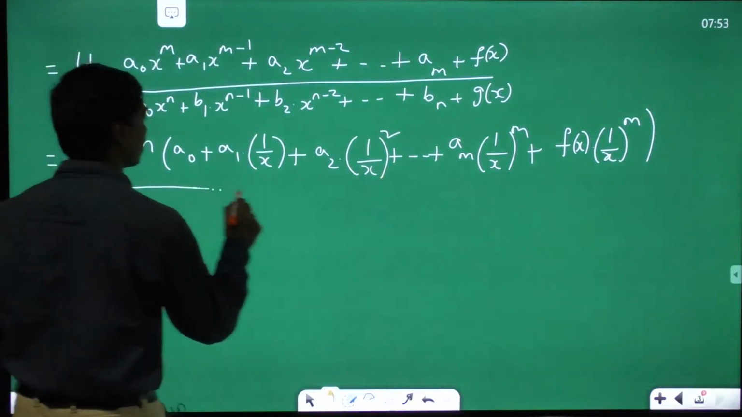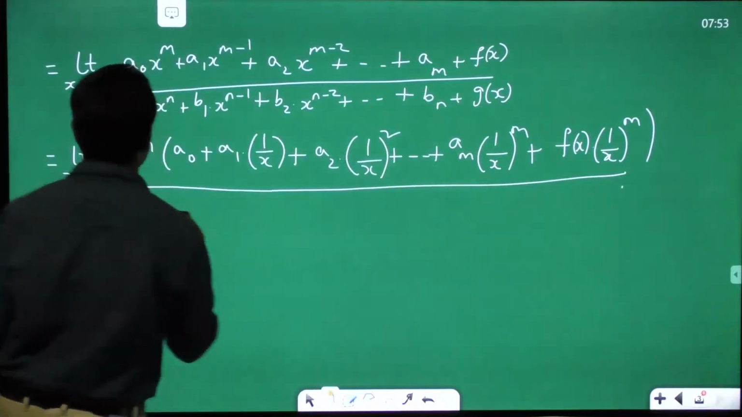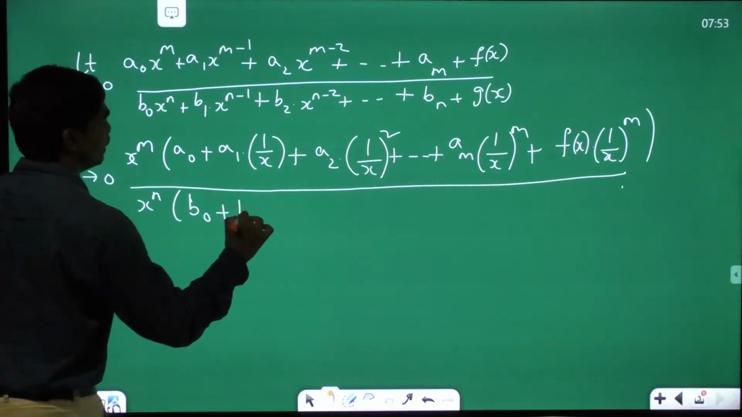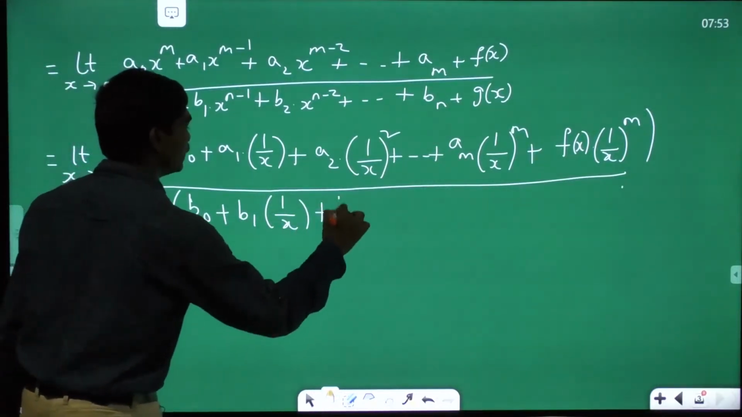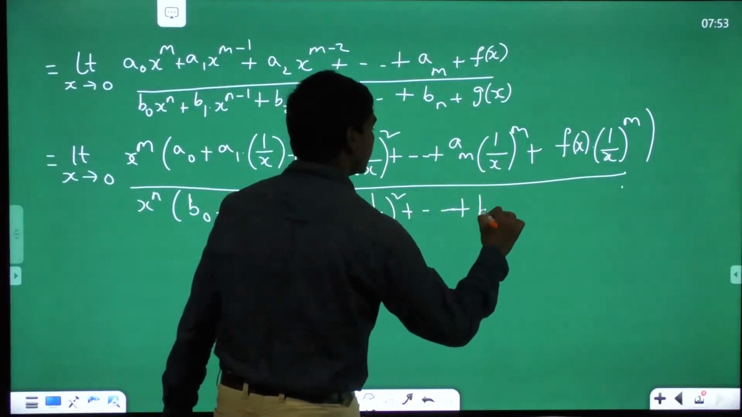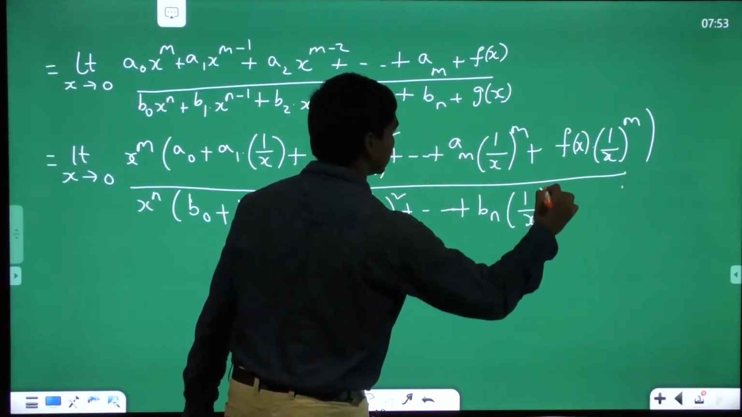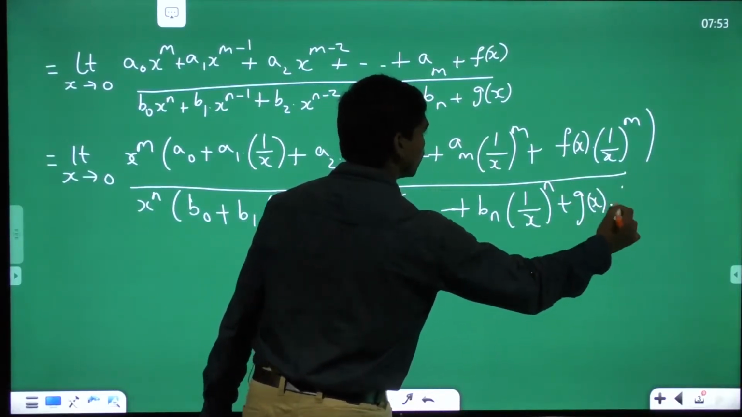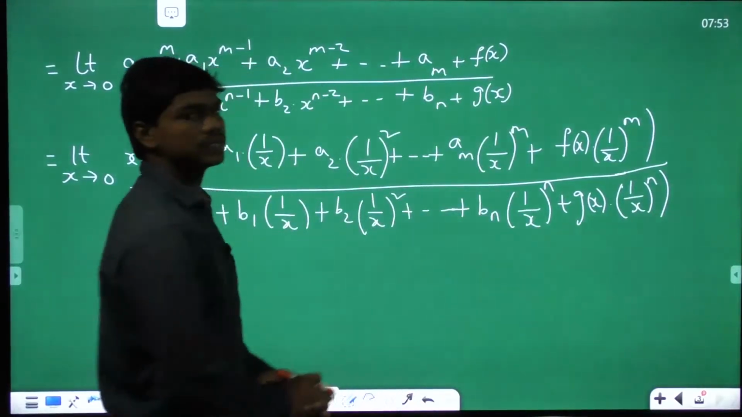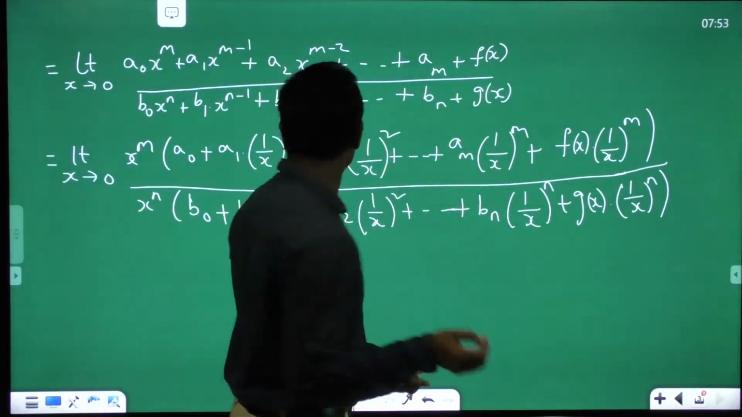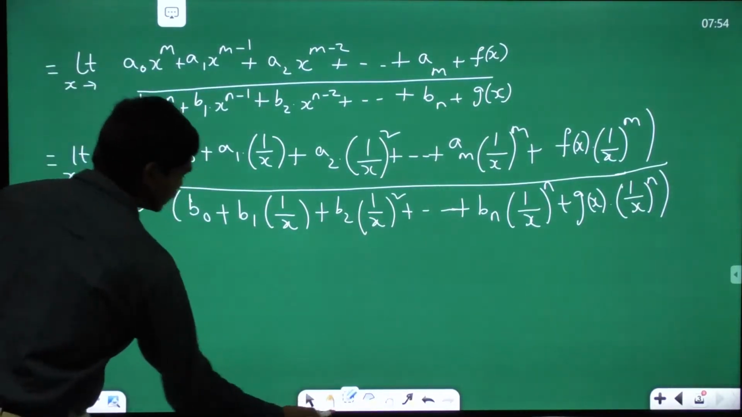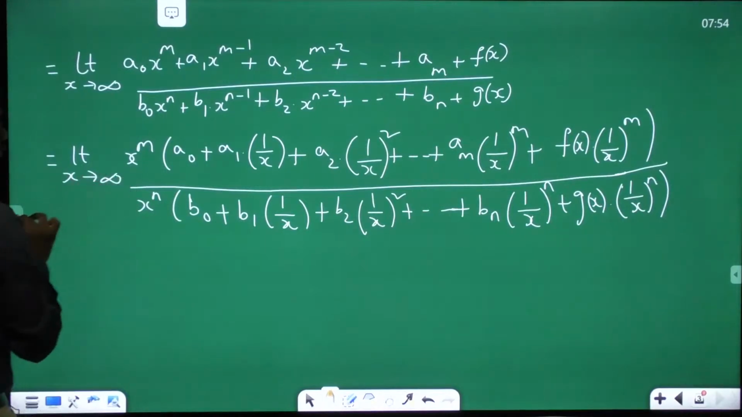Correct? Whole divided by x power n into b naught plus b1 into 1 by x plus b2 into 1 by x whole square and so on plus bn into 1 by x whole power n plus g of x into 1 by x whole power n. This is what we have. Correct? Now tell me one thing, x is tending to infinity. Let me make a modification here: x tends to infinity. This is what we are talking about basically.